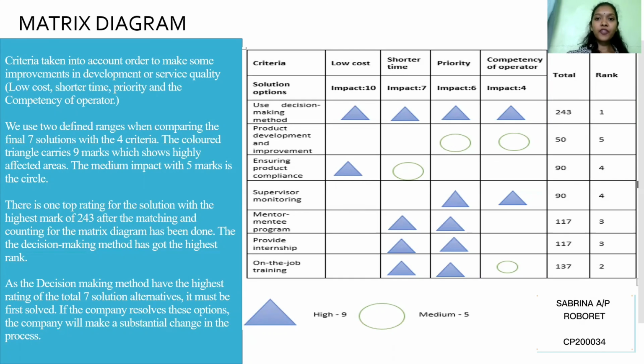There's one top rating for the solution with the highest mark of 243 after the matching and counting for the matrix diagram has been done. The decision-making method has got the highest rank. As the decision-making method has the highest rating of the total 7 solutions, the alternatives, it must be solved first compared to the other alternatives. If the company resolves these options, the company will make substantial changes in the process. Thank you.